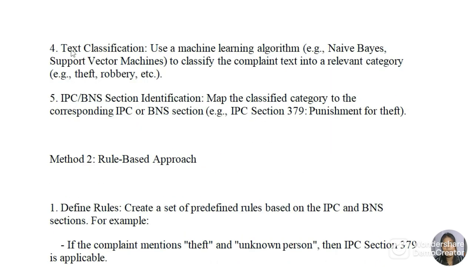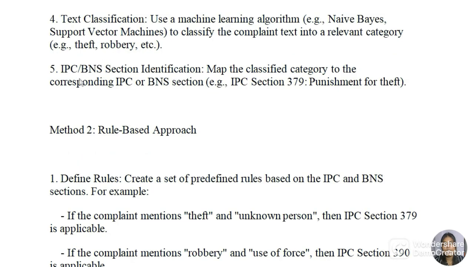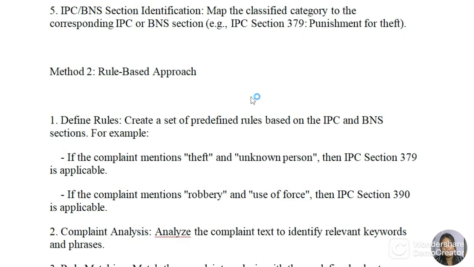The next step is text classification, which uses a machine learning algorithm, which can be Naive Bayes or support vector machines, to classify the complaint text into a relevant category. IPC or BNS section identification is to map the classified category to the corresponding IPC or BNS section. For example, IPC section 379 for punishment for theft.